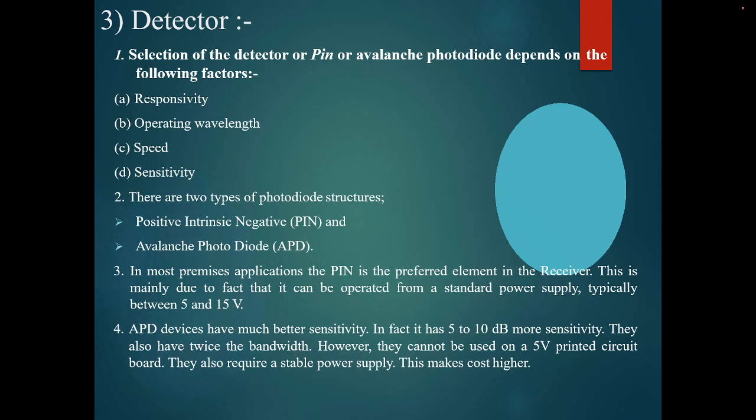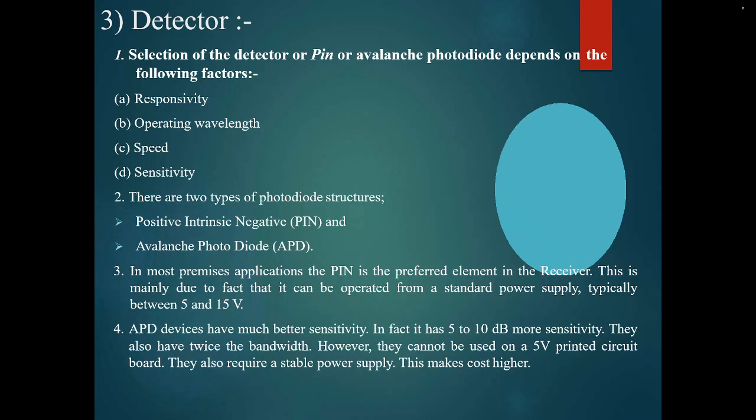In most applications, a PIN is the preferred element in the receiver, mainly because it operates from a standard power supply, typically between 5 to 15 volts. APDs are much more sensitive, with 5 to 10 dB more sensitivity, and they have twice the bandwidth. However, they cannot be used with a 5 volt printed circuit board. That's why we preferably use PIN photodiodes.